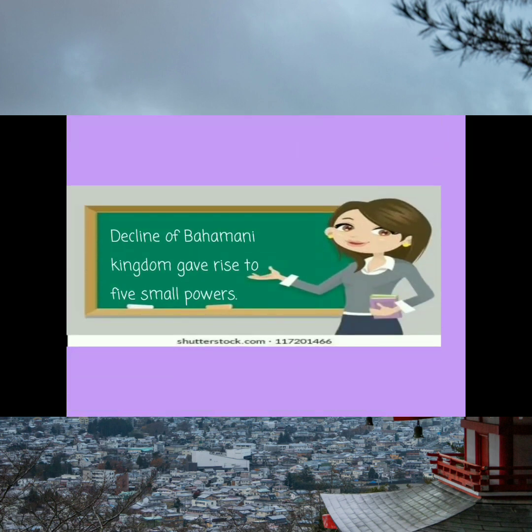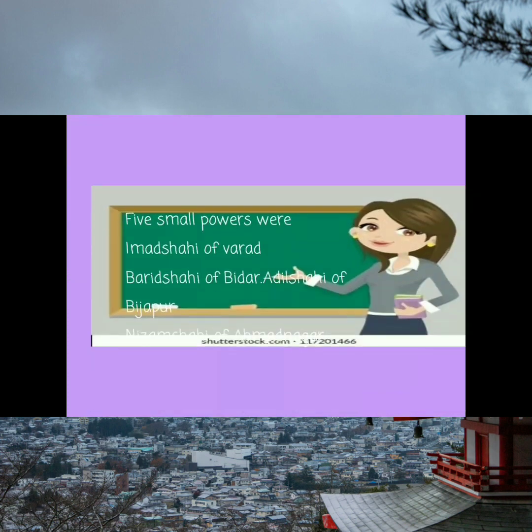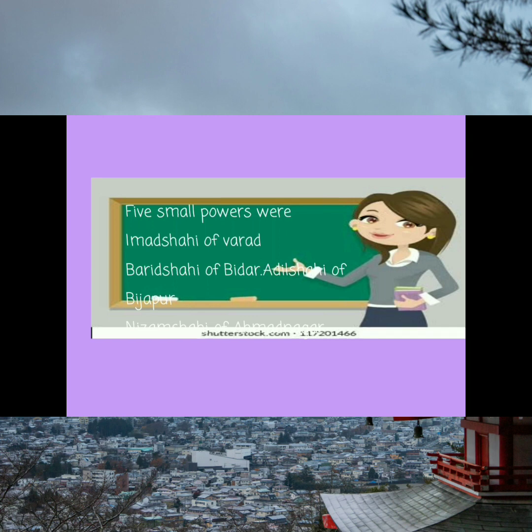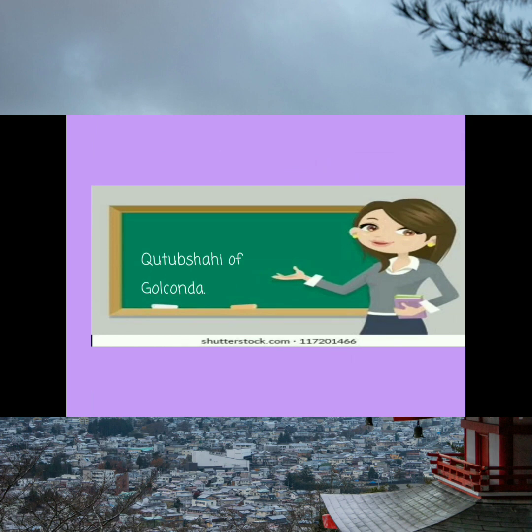The decline of the Bahmani kingdom gave rise to five small powers: Imad Shahi of Berar, Barid Shahi of Bidar, Adil Shah of Bijapur, Nizam Shahi of Ahmednagar, and Qutub Shahi of Golconda.